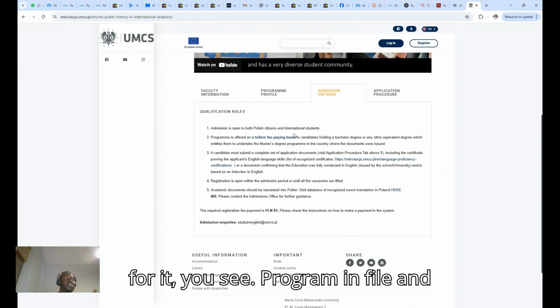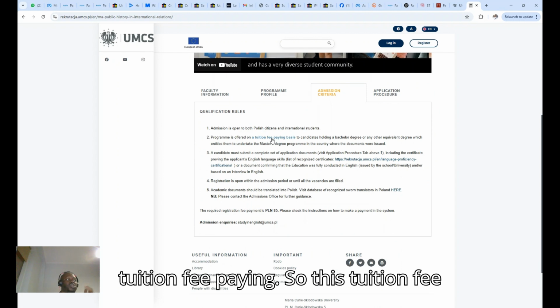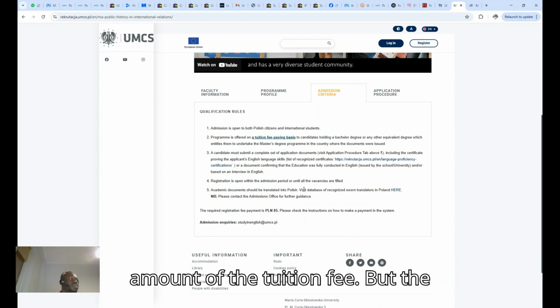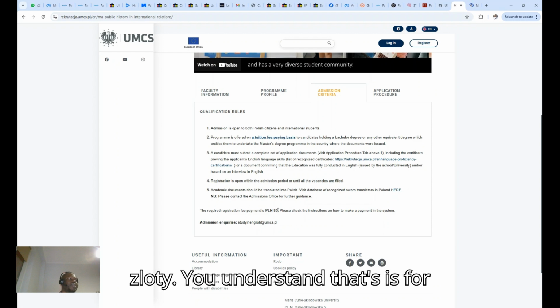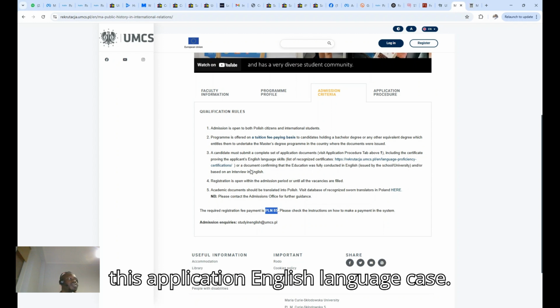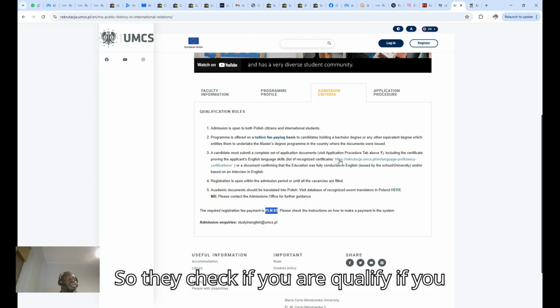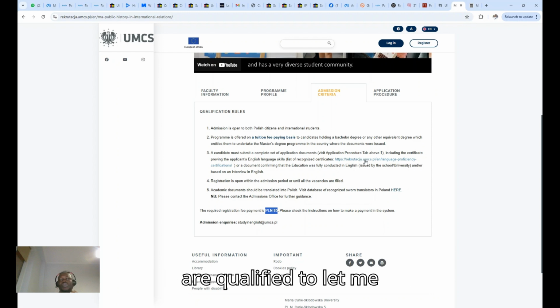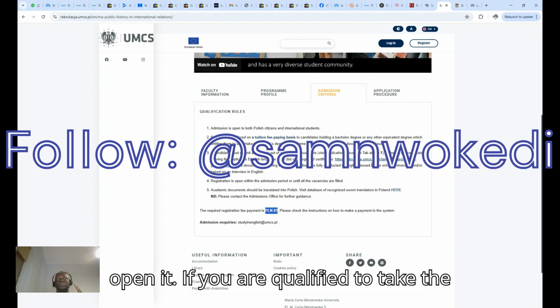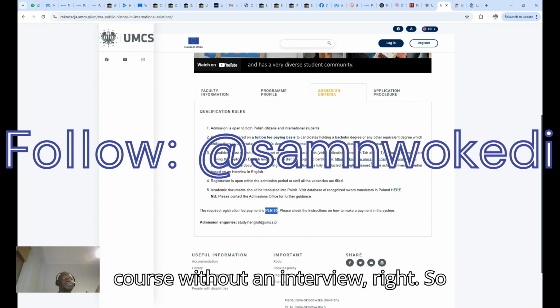You see, the program is tuition-fee paying. So this tuition-fee program is open to paying students. So you see the amount of the tuition fee. But the application fee here is 85 zloty. You understand? That's 85 for the application fee. This is the English language scale, so they check if you are qualified. Let me open it. You check if you are qualified to take the course without an interview, right?